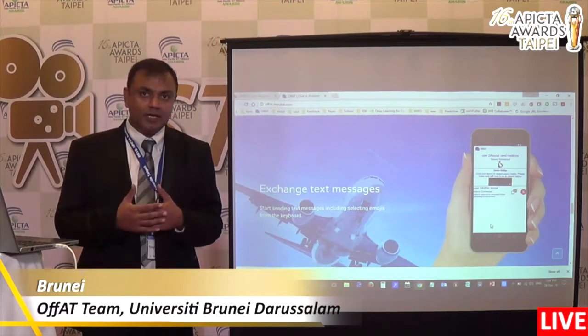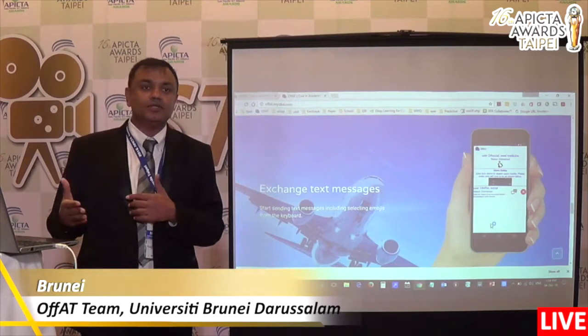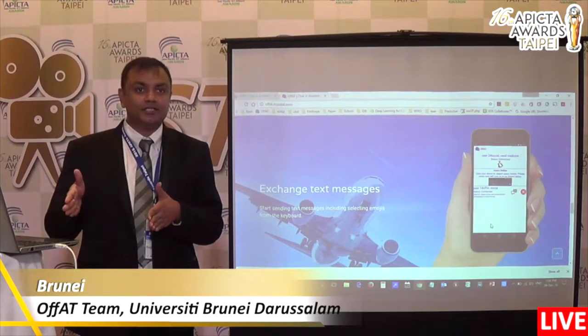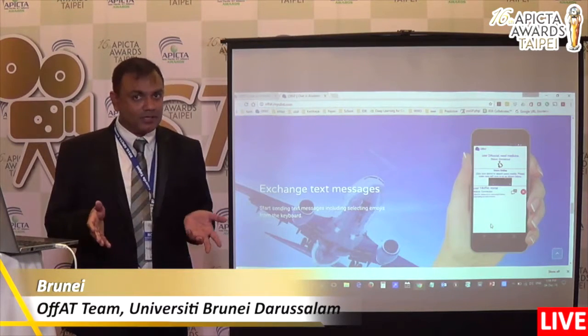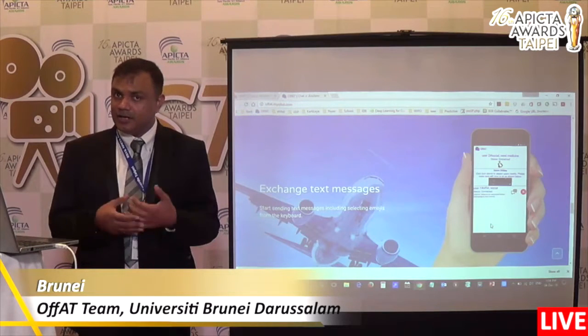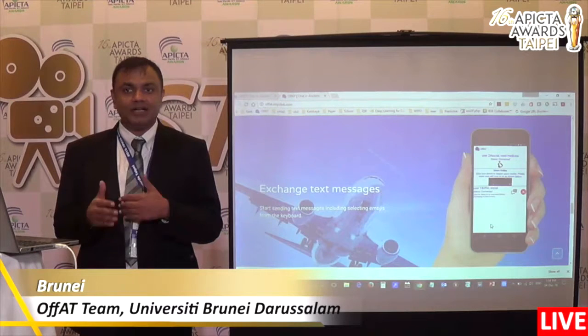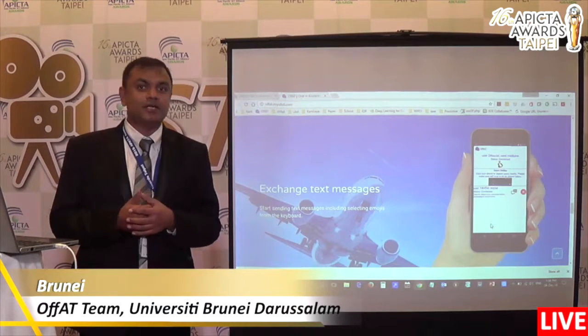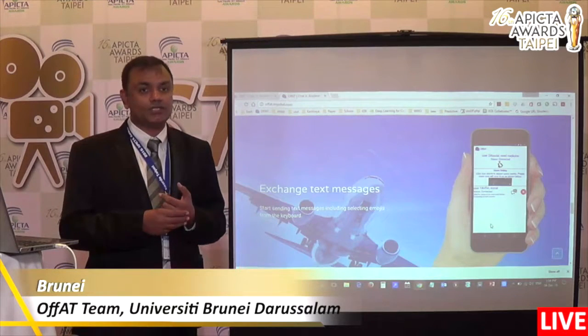If the user is nearby, your message will be sent to the nearby user without any data connection, whether you are in a home network, an international network or at some other location. But if the user is not connected, the app will take care of that, and the message will be sent through our servers. We'll have a server where the message will be stored, as in other social networking apps.